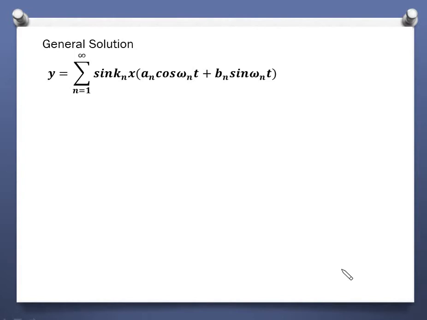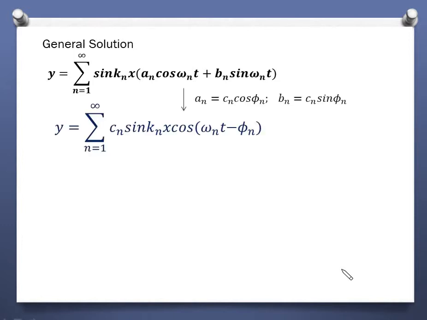But in order to investigate the standing wave, we need to rewrite it. So we will transfer the constants a_n and b_n into c_n and phi_n by using this kind of relation. Just substitute this and you will get this. So this is also a general solution. Here c_n and phi_n are given by this relation. Now it is very easy to visualize a standing wave from this.